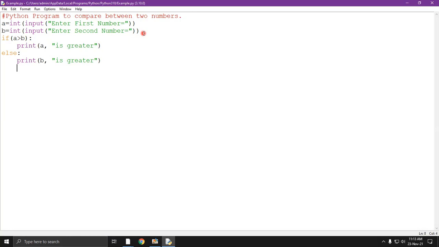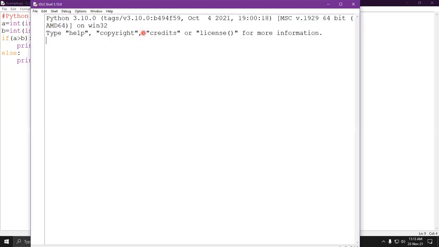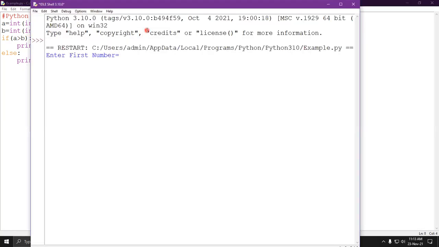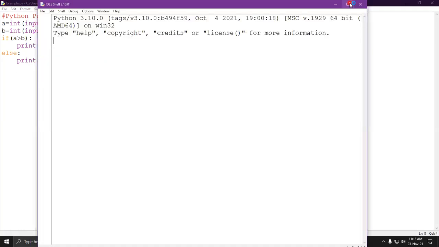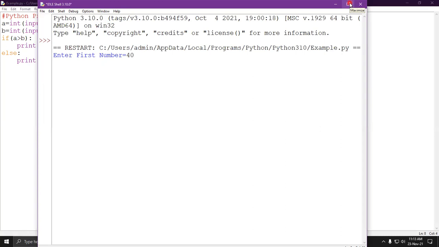Control save, F5. Now it is asking me to enter the first number. Supposedly I am entering 23 as my first number, and in the second number I am entering 12. So who is greater? 23 is greater. Now let's check for the false part also. Supposedly in the first number I am entering 40, and in the second number I am entering 45. So who is greater? 45 is greater.